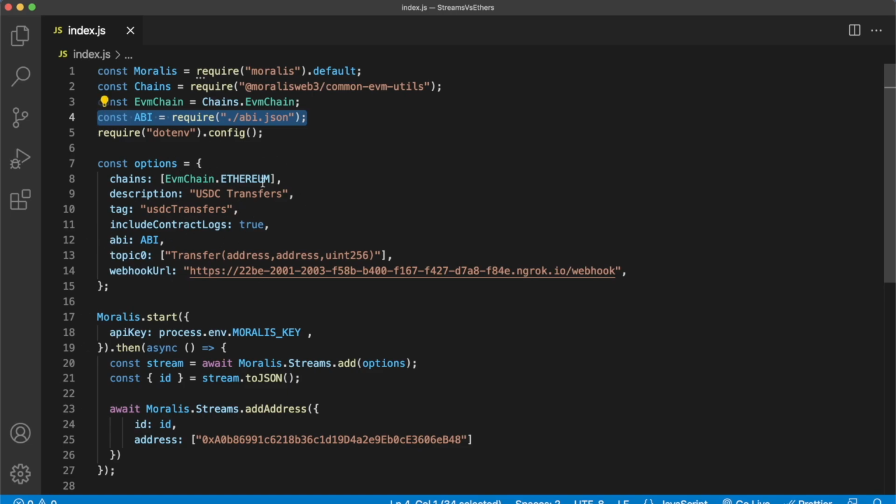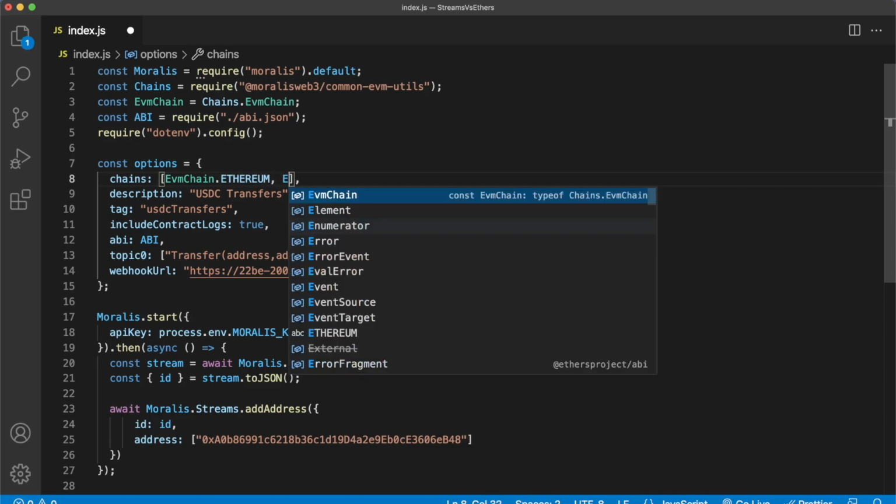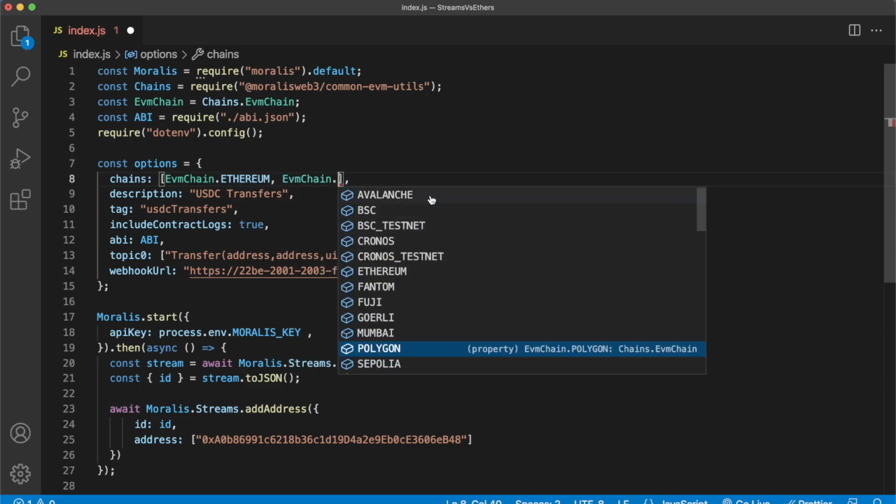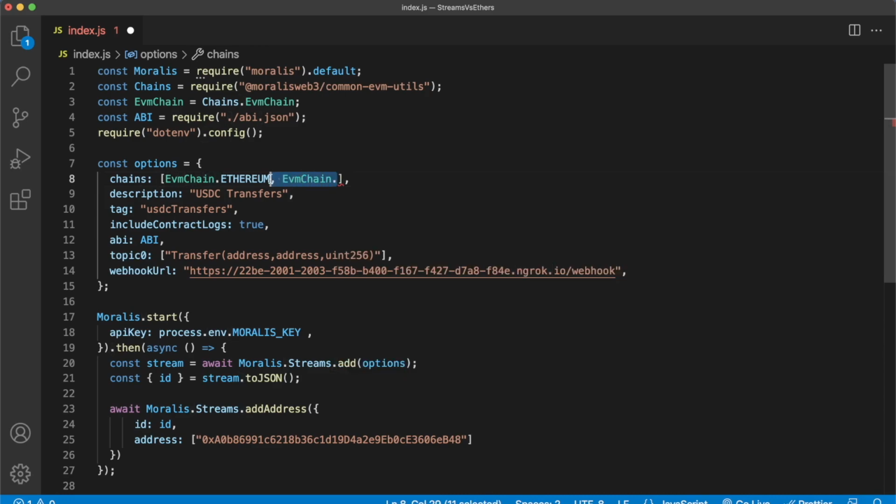So through Moralis, you can provide multiple different EVM chains and be confident that Moralis will keep you live on these chains. So for example, we could add one over here: Avalanche, Binance Smart Chain, Binance Smart Chain Testnet, Cronos, Ethereum, Fantom, Fuji, Polygon Mumbai, and the list goes on. So you can listen to multiple different blockchains even in the same stream. But in this case, we'll just use the Ethereum network as we're looking at the Ethereum network's USDC coins being transferred.